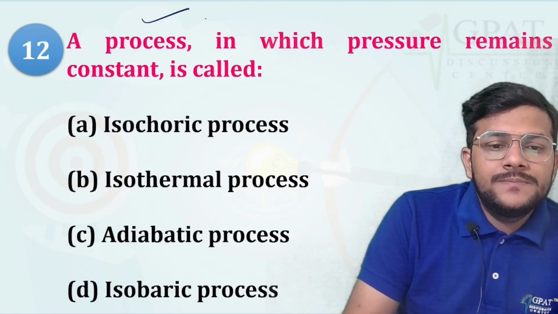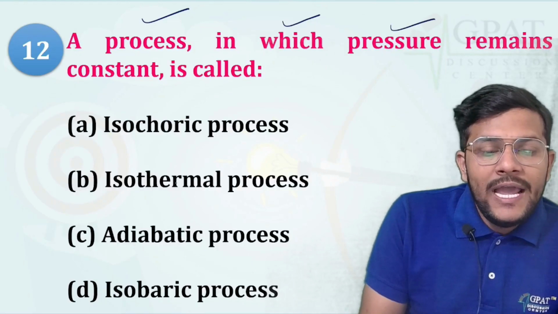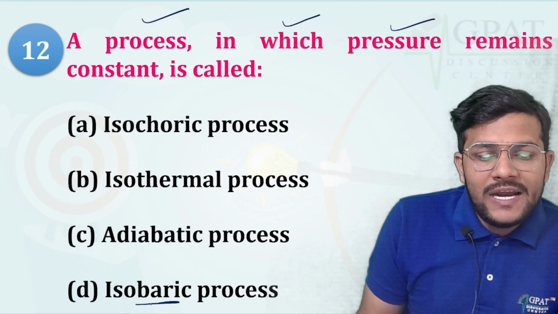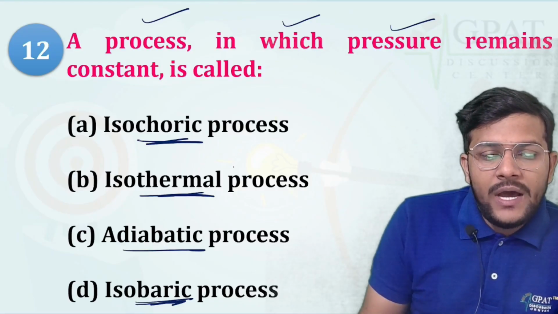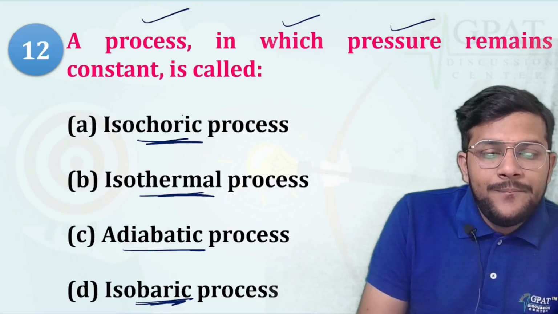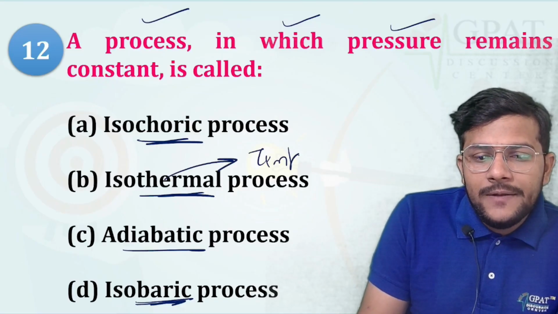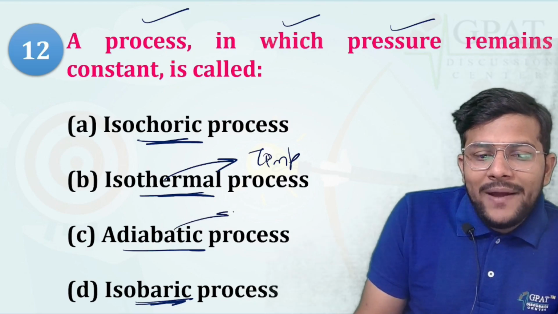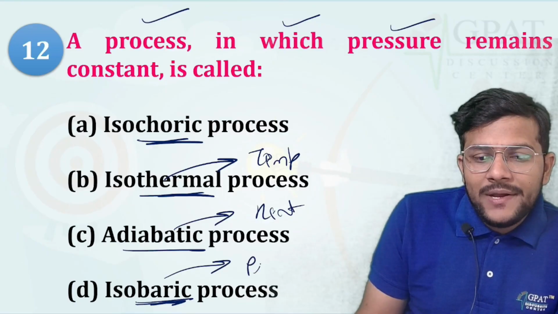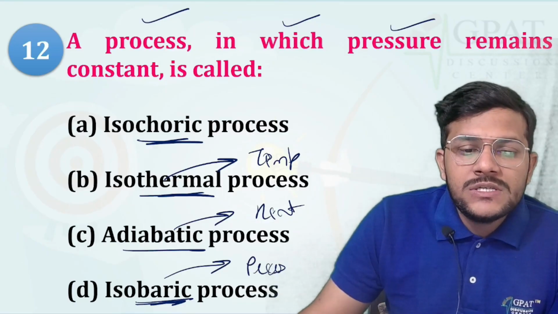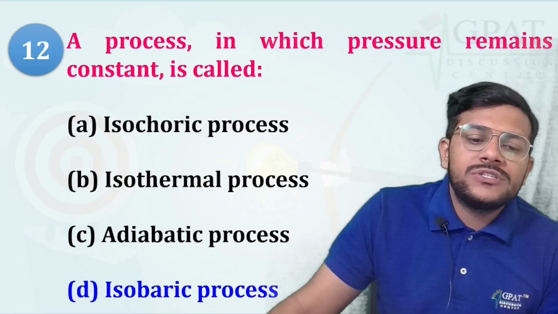Next, we have a process in which pressure remains constant. The options are isochoric, isothermal, adiabatic, and isobaric. Isochoric, here volume remains constant. Isothermal, here temperature remains constant. Adiabatic, heat remains constant. Isobaric, that is, the pressure remains constant. Got it? So isobaric processes are the reactions in which the pressure remains constant.